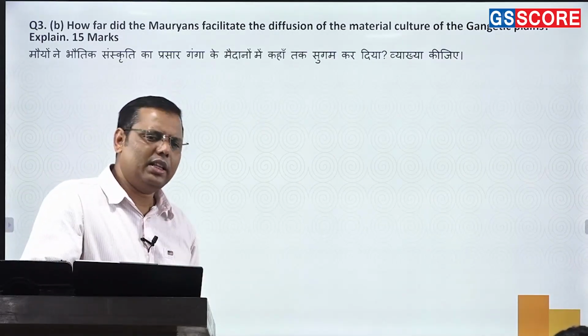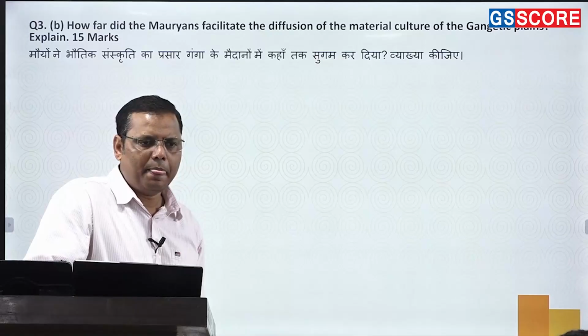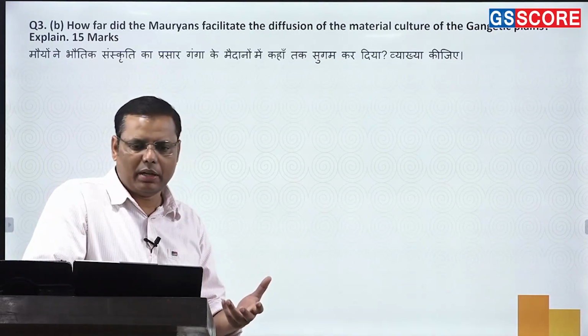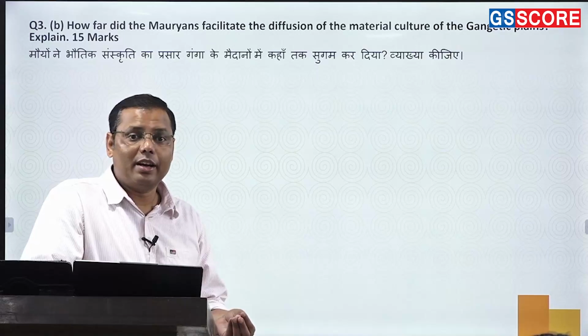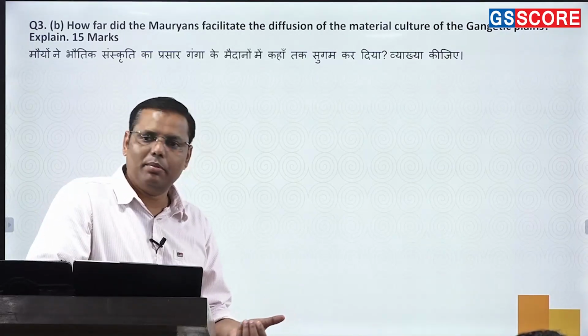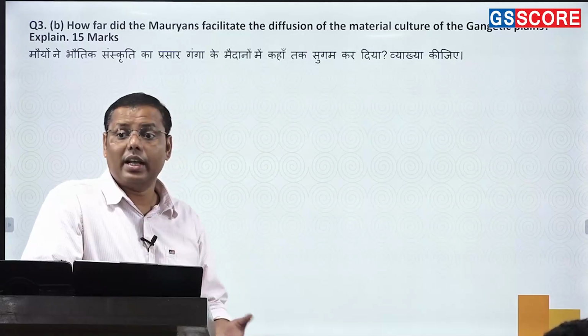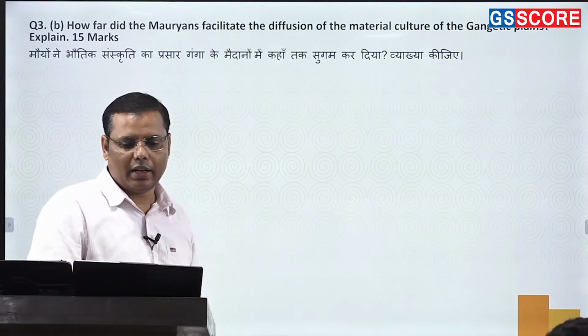You can mention Romila Thapar precisely because she talks about it. How were the Mauryans capable of expanding this material culture into the various parts? You can even write about the impact of this. जैसे सातवाहना का rise, मैं हमेशा बोलता हूँ कि एक argument है कि Mauryan culture के expand करने की वजह से होता है या state society के expand करने की वजह से होता है, ठीक है.